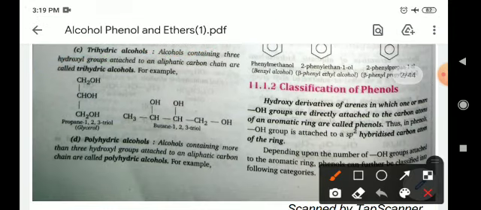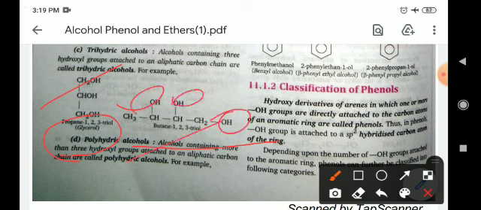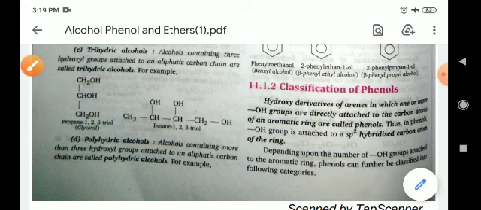Trihydric alcohol means three OH groups are present: CH2OH, CHOH and CH2OH. This is known as glycerol. Butane-1,2,4-triol also has three OH groups; it is a type of alcohol in which three hydroxyl groups are present.